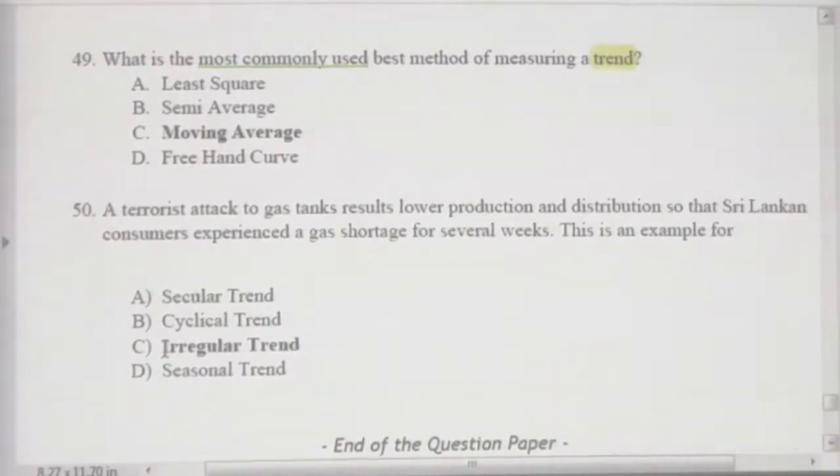If an incident has a pattern of occurring within a shorter period of time, that is called seasonal. Within a longer period of time, that is called cyclical. Is that clear? If an incident occurs according to a pattern over a longer period of time, it is a cyclical trend.